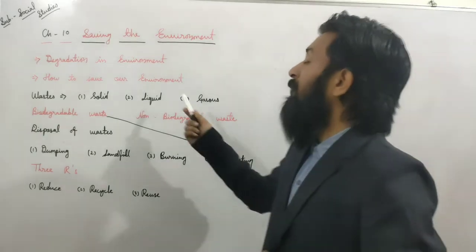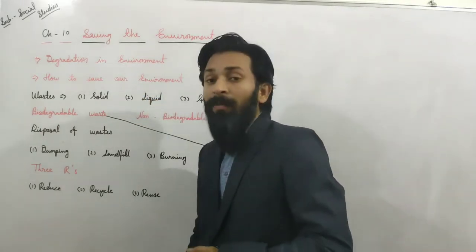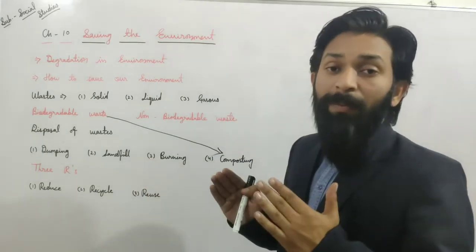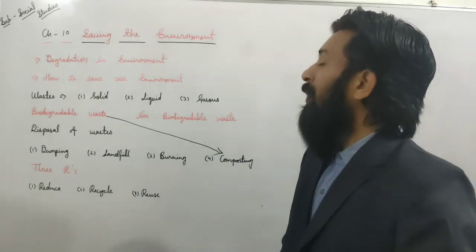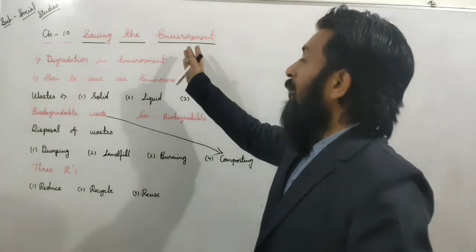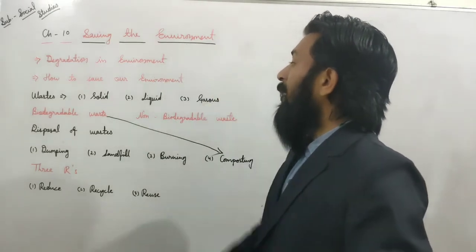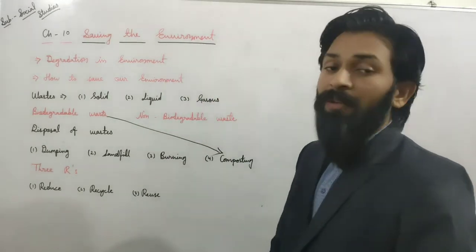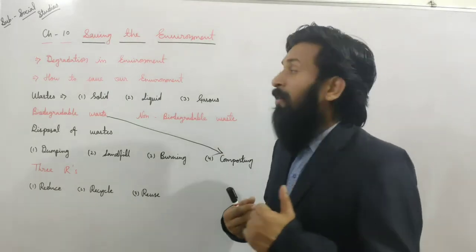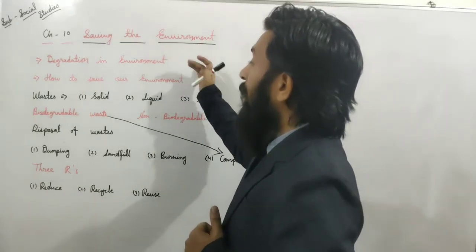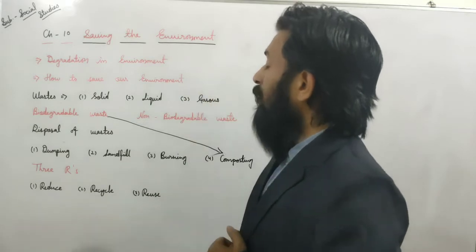First we discussed the degradation of the environment, meaning the modern, present condition, which type of condition we are facing these days. We already discussed degradation of the environment. Then how to save our environment, meaning which steps should be taken by us so that the environment may be safe. Those things were also discussed.